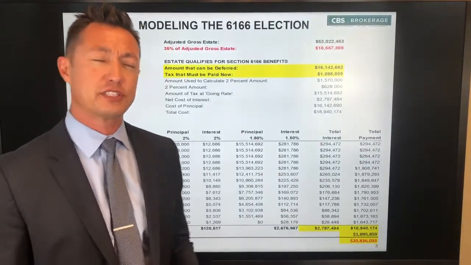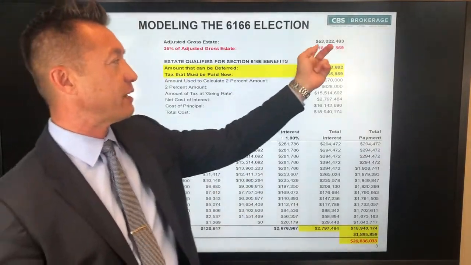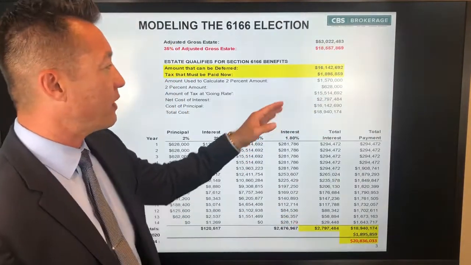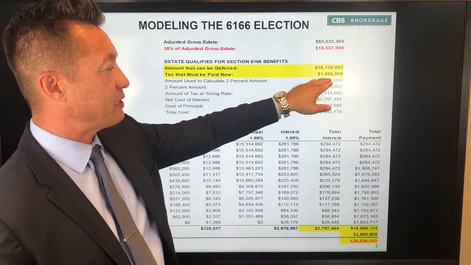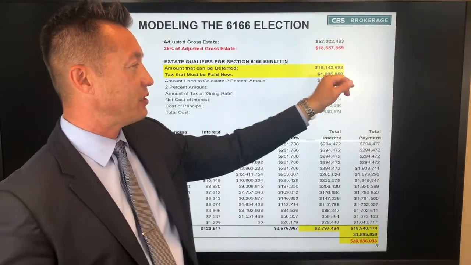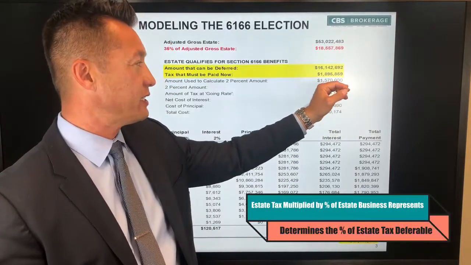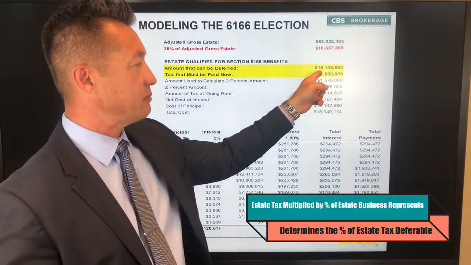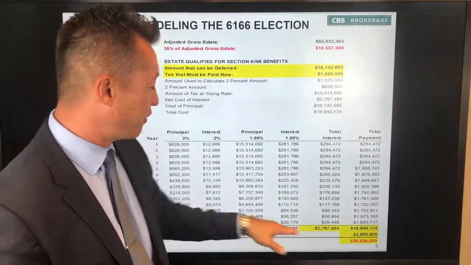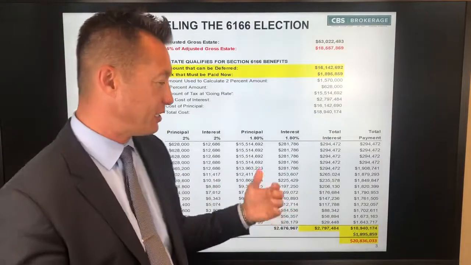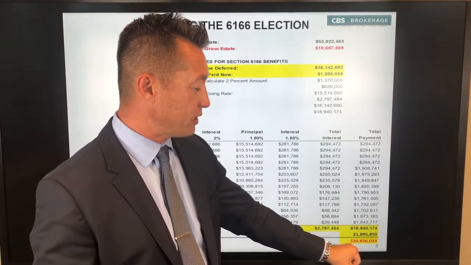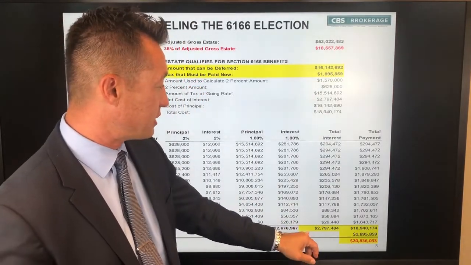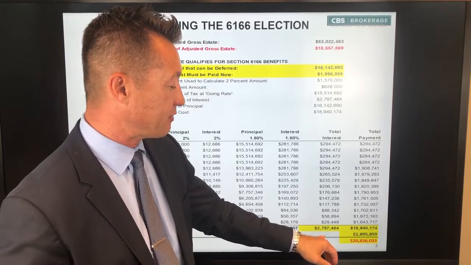So here's some modeling of what Section 6166 would look like. In this example, I have a $53 million estate with about $18.5 million in estate tax liability. Assuming that they qualify because they have more than 35% of the estate in a business owned in their estate, about $1.9 million is due up front, and the rest, about $16 million, is due over time. At the end of the 14-year period, 4 years being interest only and 10 years being interest and principal, the total amount of interest and taxes paid is $20,836,000. So total interest is about $2,797,000.